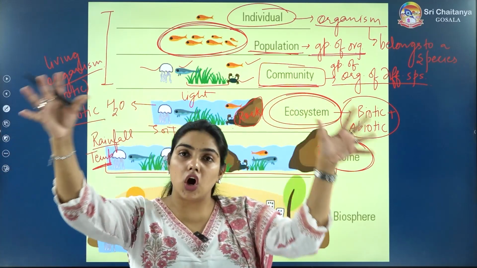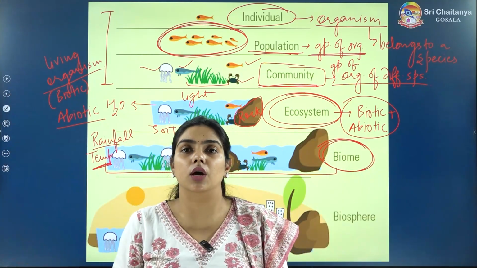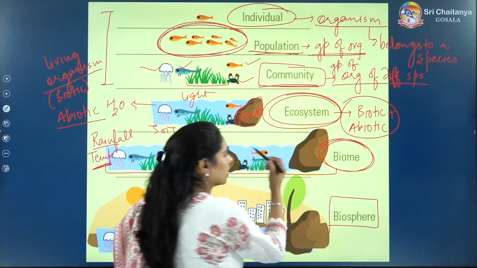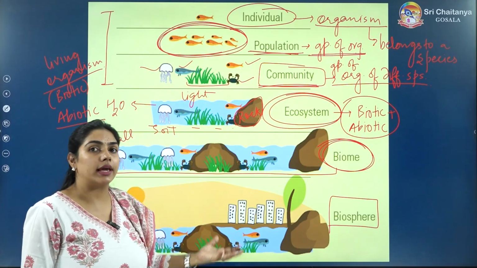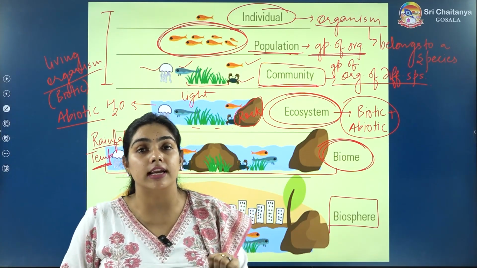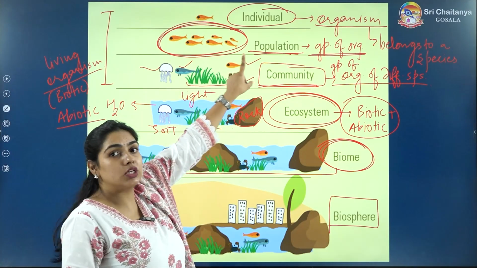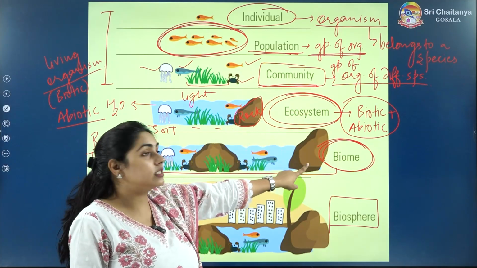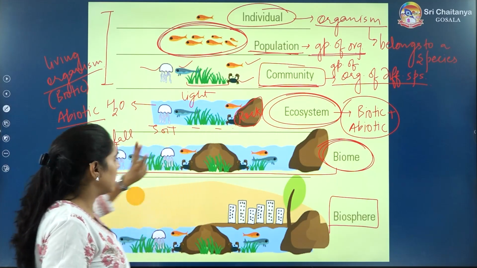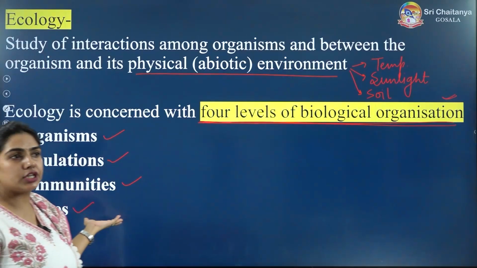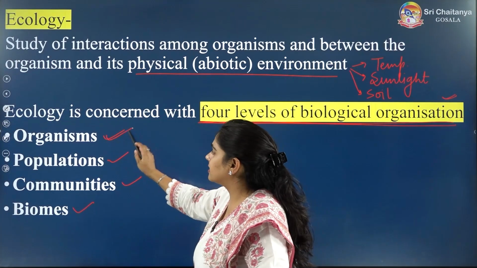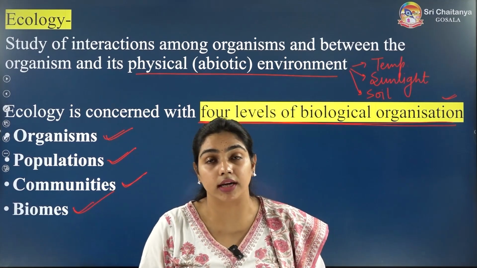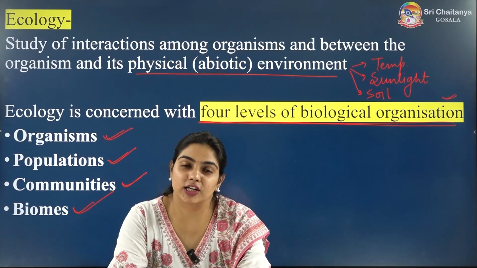And if we collect all the biomes of the whole world, that makes a biosphere. Biosphere. So from here, if I ask you again, what are the 4 levels of biological organization? Yes, everyone. First is organism, second is population, third is community, and fourth is biome. So these are the 4 levels of biological organization which I have written here: organism, population, communities and biomes. These are the 4 levels, very important. So you understood the 4 levels of biological organization.